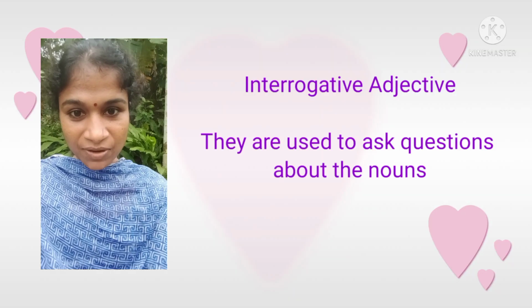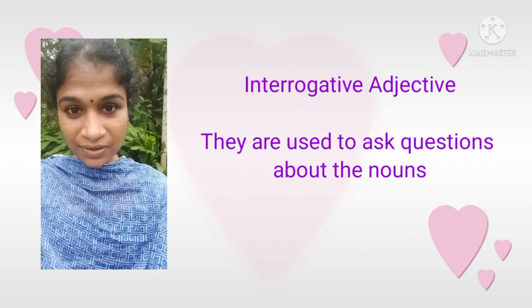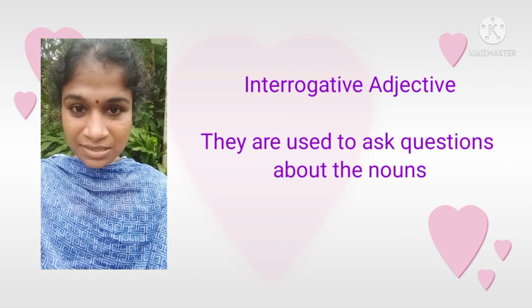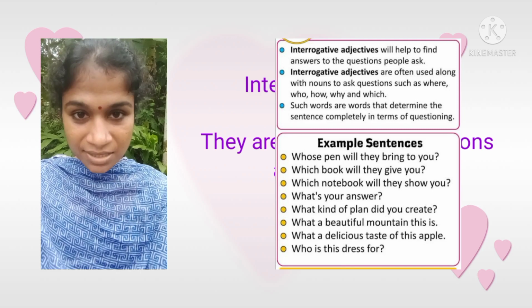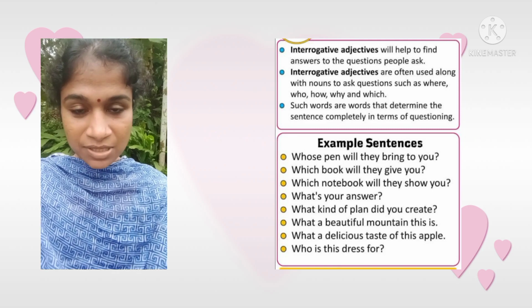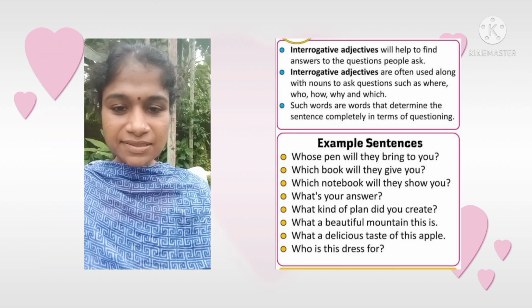The last type of adjective is interrogative adjective. What is interrogative? You are familiar with the word interrogative. Interrogative means questions. So interrogative adjectives are used to ask questions about the nouns. We can use different question words here like what, which, who, whose, etc.